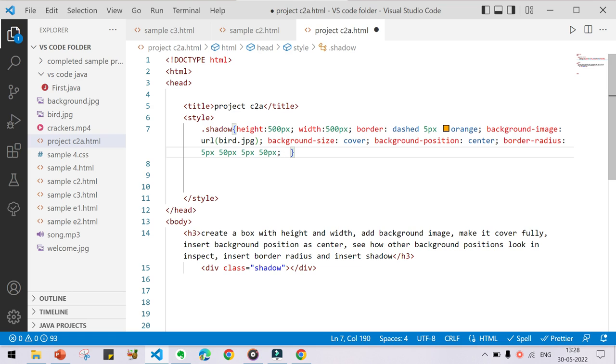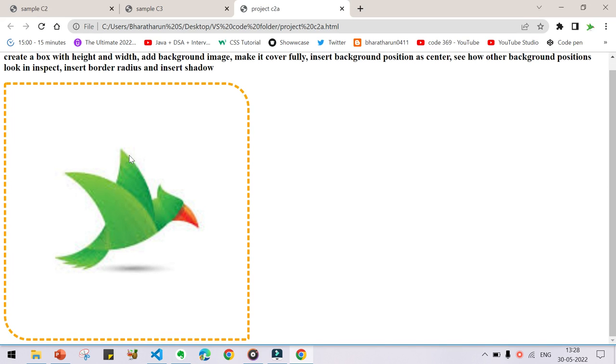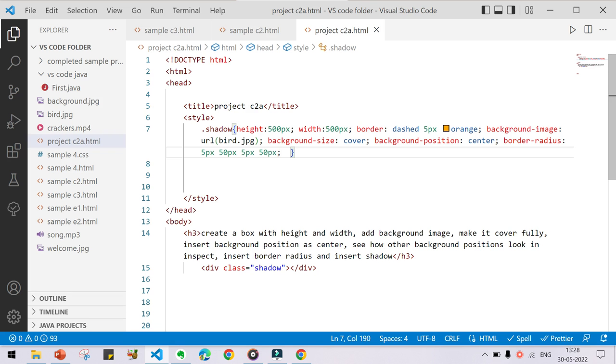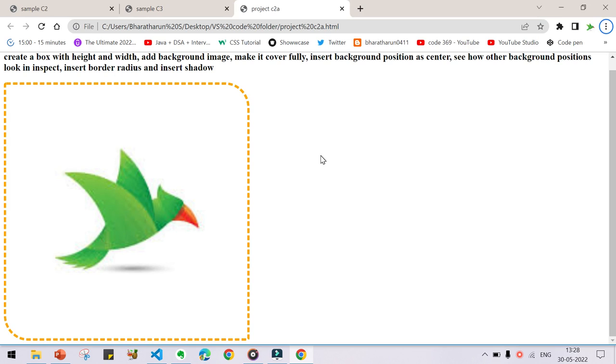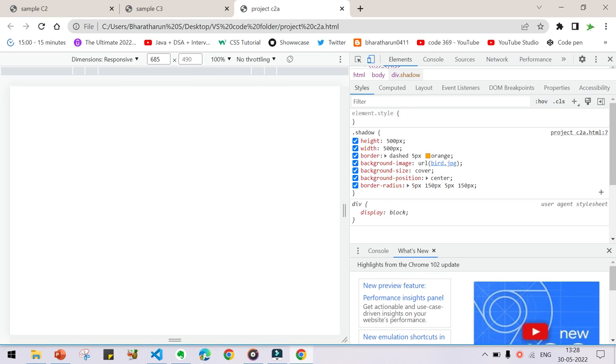That's very important. Now press Ctrl S and go back and reload. You can see a slight change here. Okay, you can change it for a maximum amount, like give it as 150 pixel. This also you can do by inspect. Press Ctrl S, go back and reload. Here also you can see by inspect. Go to inspect by right clicking, and here I can see this is 150 pixel.